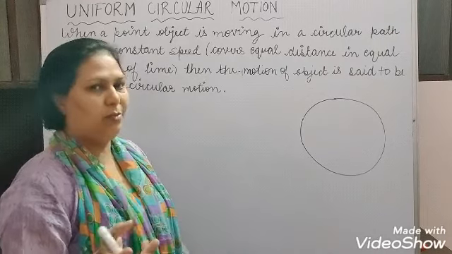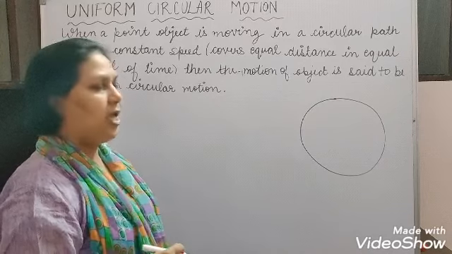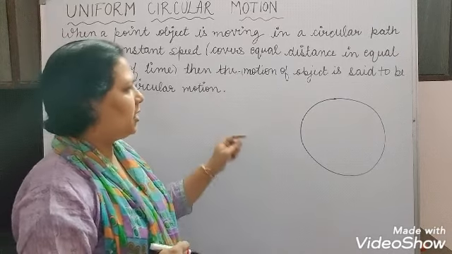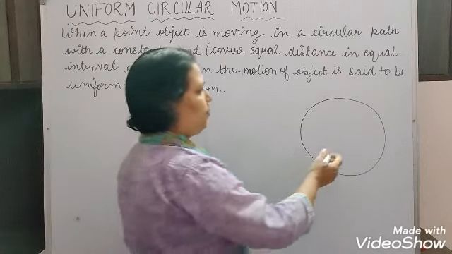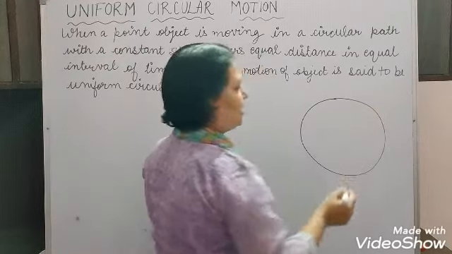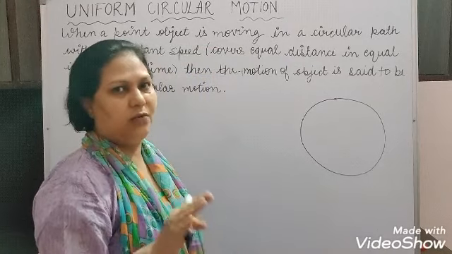It is in a plane. And the second thing we are calling here is that the speed is constant. That means at each and every point the object is traveling with constant speed, covering equal distance in equal intervals of time.